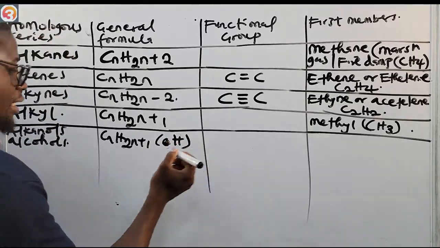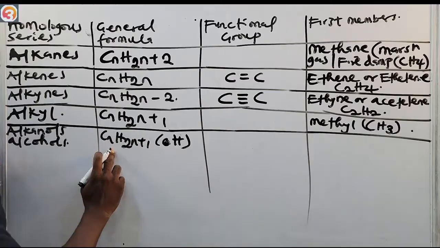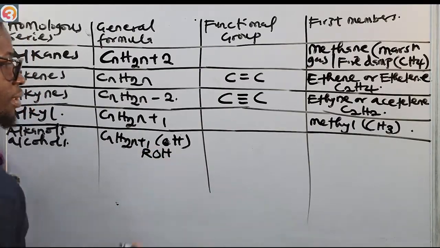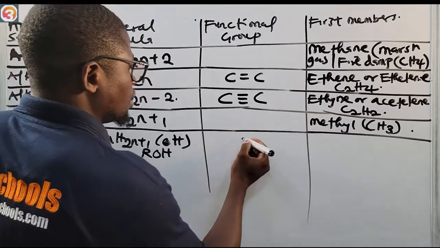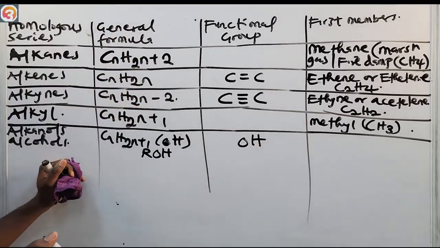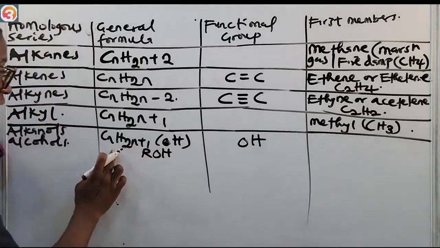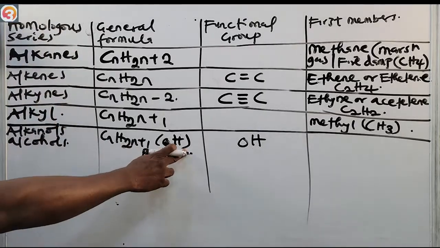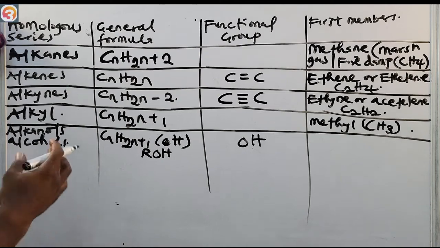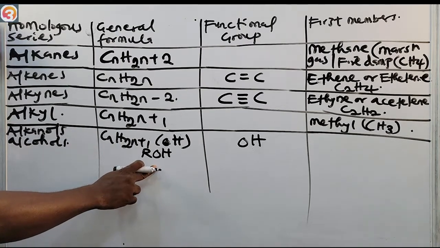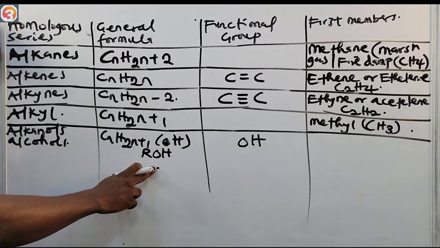Then of course this CnH2n plus 1 can be represented with R. So I can have R-OH. The functional group here is OH for the alcohols. Please understand what we did there: CnH2n plus 1 OH is the general formula for alcohols. This CnH2n plus 1 is what we presented as R here.